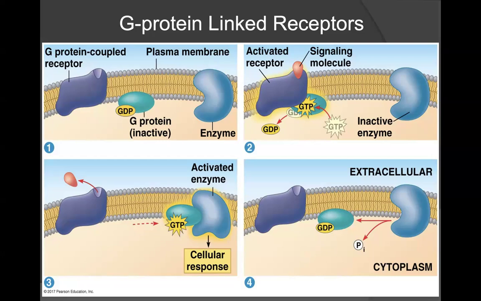In the third portion of this image, in the bottom left, we have the activated G protein sliding through the membrane and binding to the target enzyme. This will then activate that target enzyme to cause a cellular response. In the last portion of the diagram, we have the inactivation of the G protein. As a result, the inorganic phosphate group that was on the GTP molecule will be removed and GDP will remain. In this phase, we have the return to the initial state.